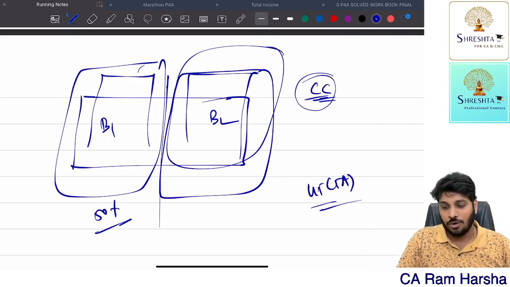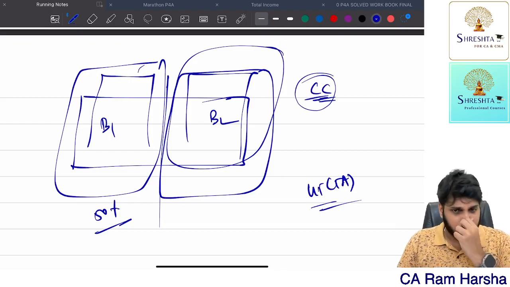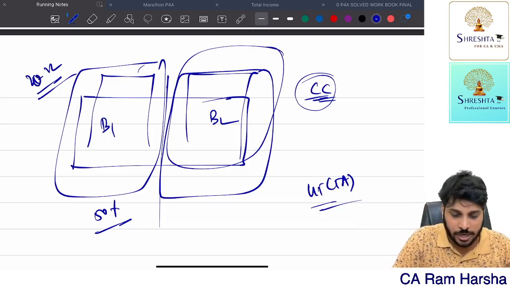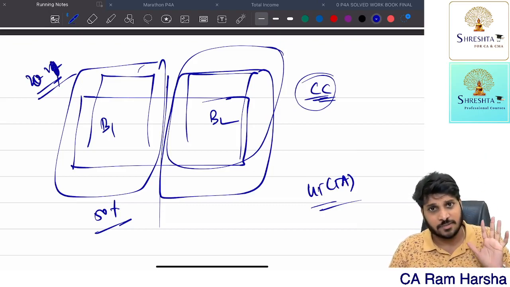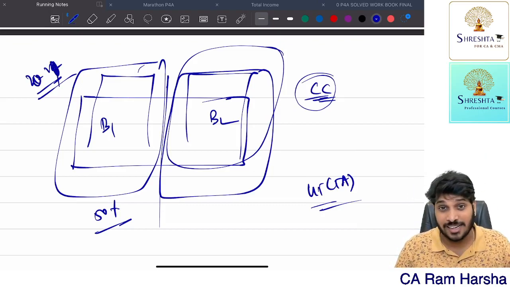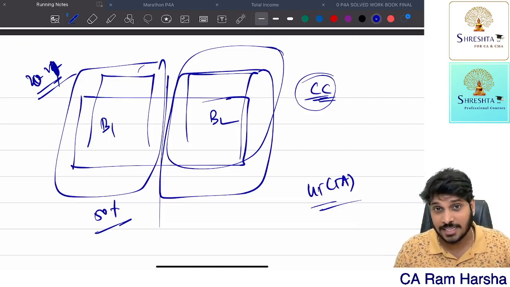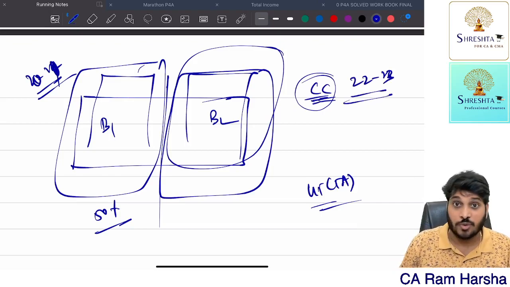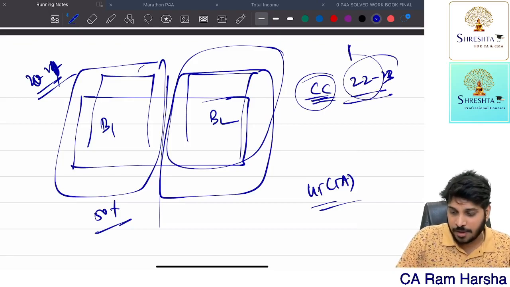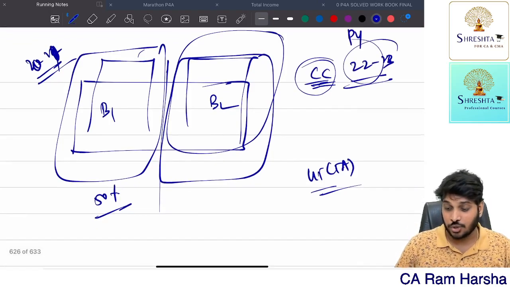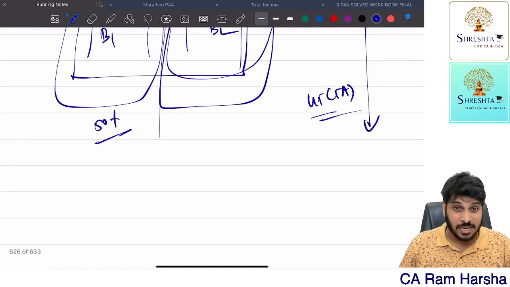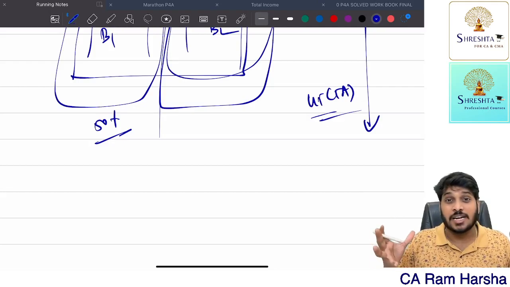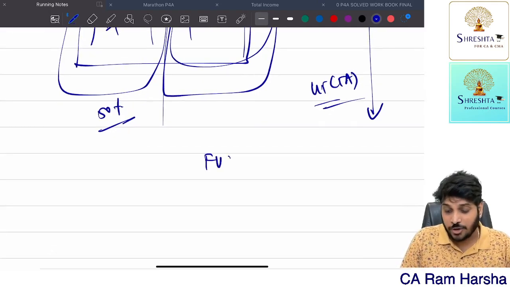Now, suppose this project started in 21-22. You hand over the land in 21-22 or 20-21. You hand over the land that time itself. But at that time, we will not tax it. At that time, we will not tax capital gains. When we will tax: the completion certificate was issued in the 22-23 financial year. In this previous year, the completion certificate is issued. So now once the completion certificate is issued, at that time for you capital gains will apply.